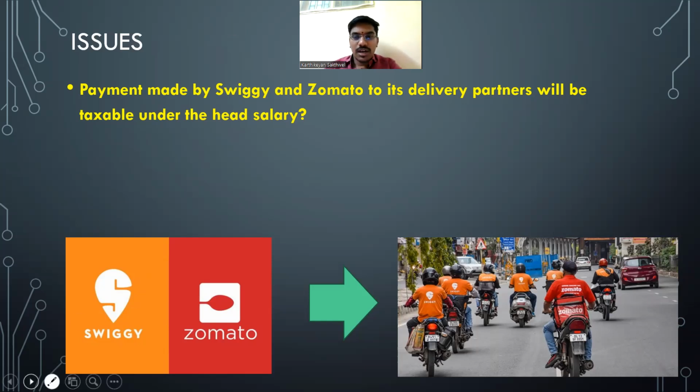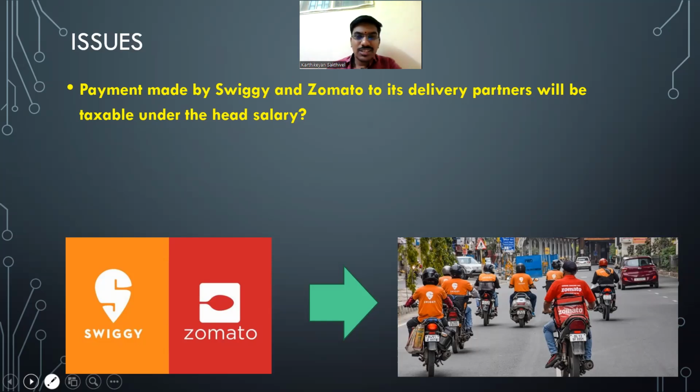See, how the economy works today, the biggest threat or challenge is that the economy revolves around gig workers. So who does a gig worker mean? Whenever I switch on, I'll work. If not, I'll switch off and go to sleep. That's it. They'll not be in the payrolls, as rightly pointed out. The delivery partners will not be in the payrolls either of Swiggy or of Zomato. They'll just switch on. Okay, boss, you just give me orders, I'll go and deliver.